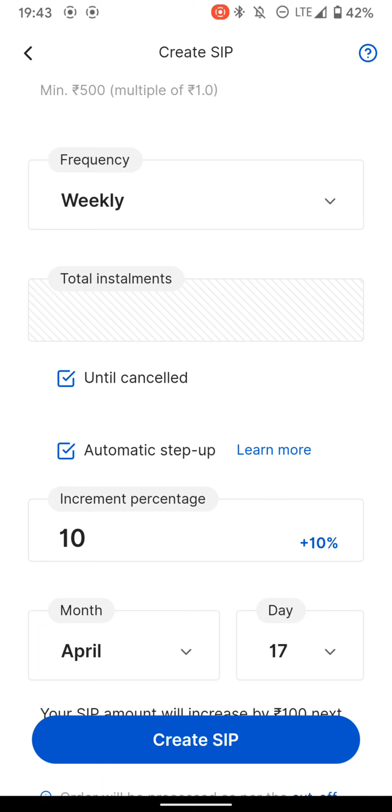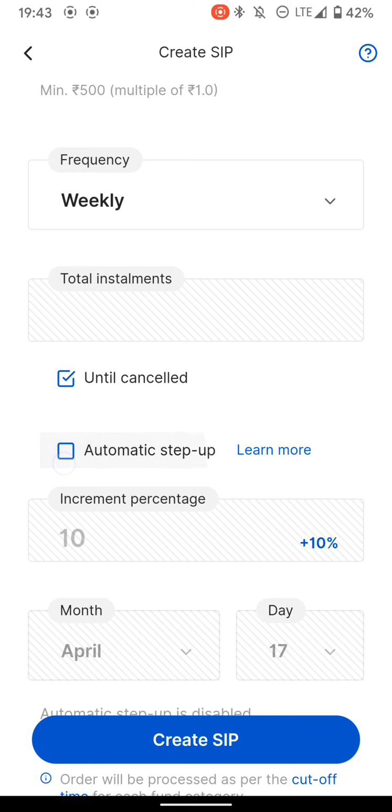Now in my case, I do not have a regular income or a salaried income. I have a business income which is not in a stable manner. It has ups and downs. That's why instead of going with the automatic step up option, I am disabling automatic step up.